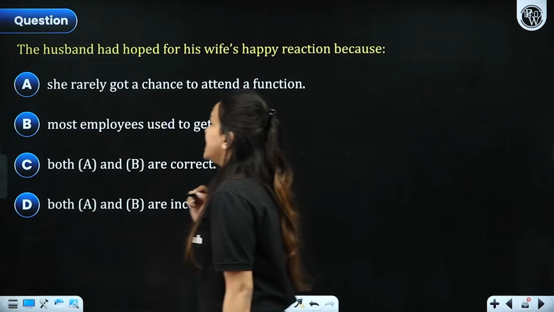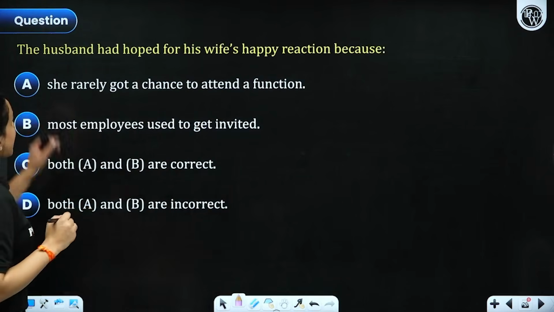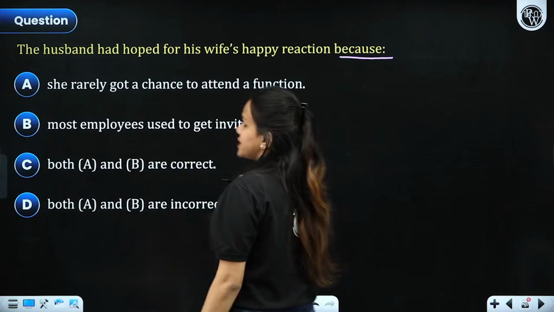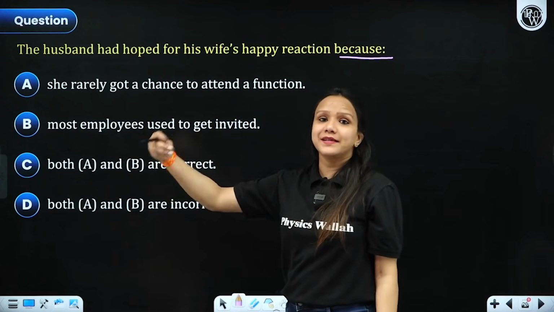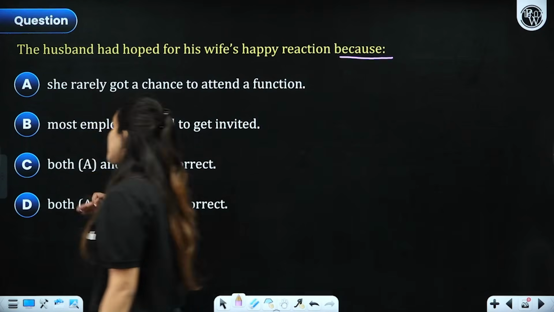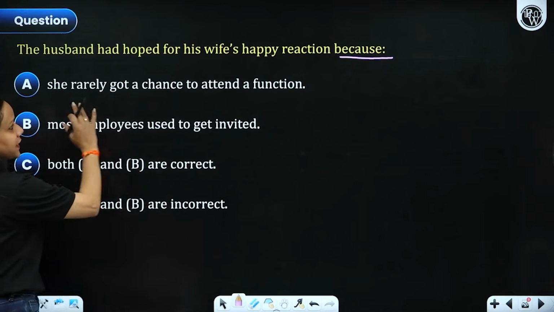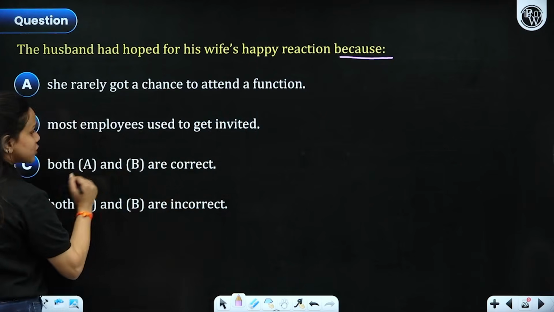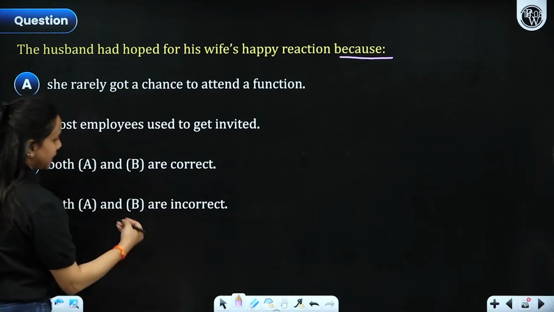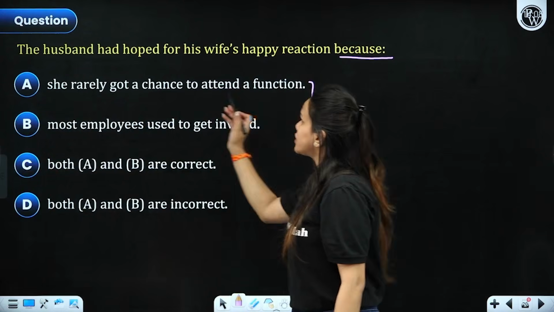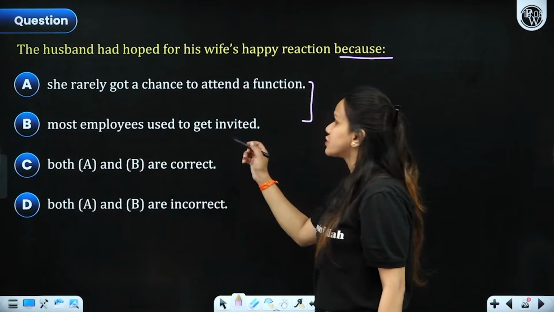All right. Let's see another question. The husband had hoped for his wife's happy reaction. Why? Just because he had shown her that invitation card so that she could become happy, right? But contrary to that, what happened? She rarely got a chance to attend a function. Most employees used to get invited. Both A and B are correct. Both A and B are incorrect. So you have these two options. Let's see. She rarely got a chance to attend a function and most employees used to get invited.